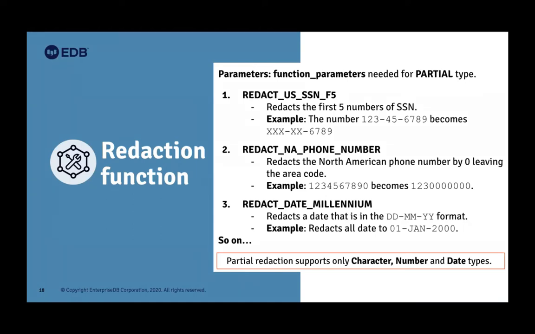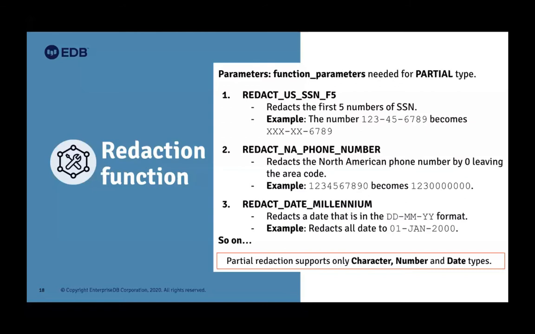Okay, third is for a date, that date millennium, where the redact date is a fixed format, 01 Jan 2000, always will be written, whatever date you have. Note that partial type only supports character, number, and date data types. In this example, first is a string, second is a numeric, and third is a date.